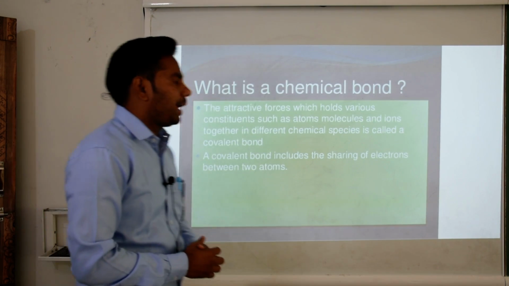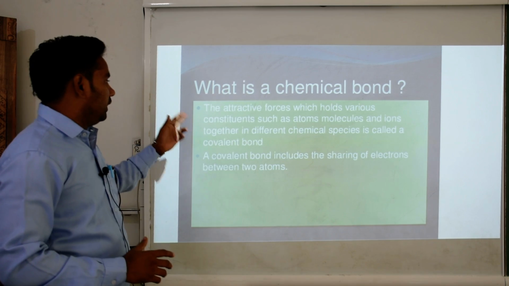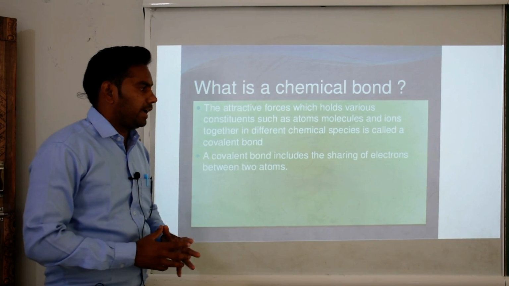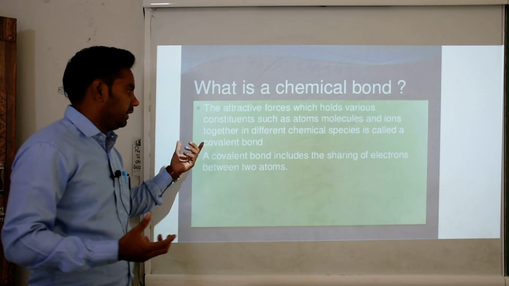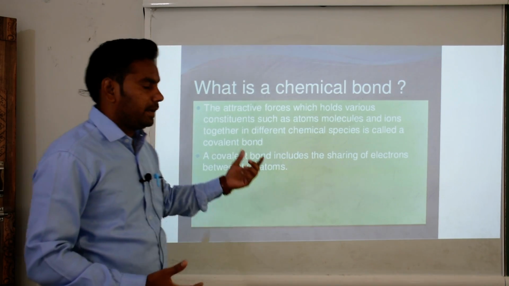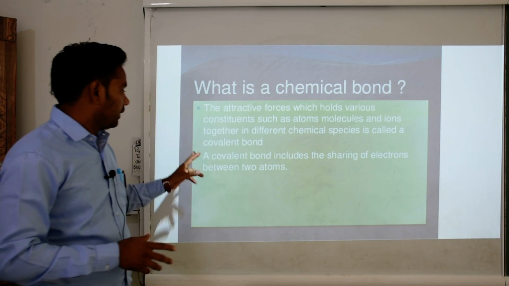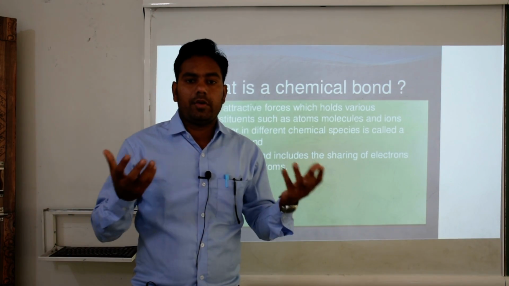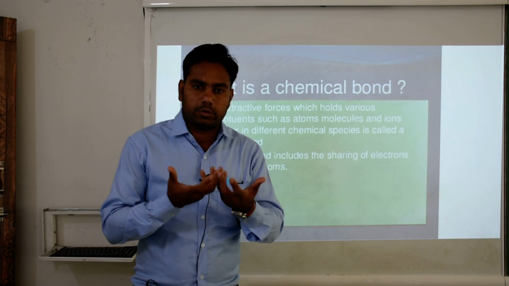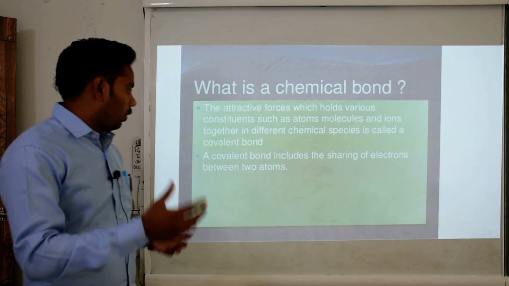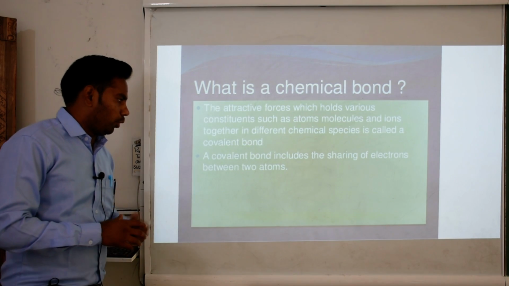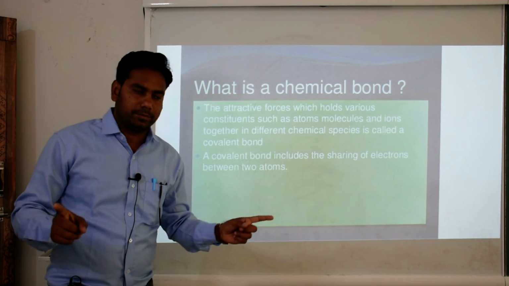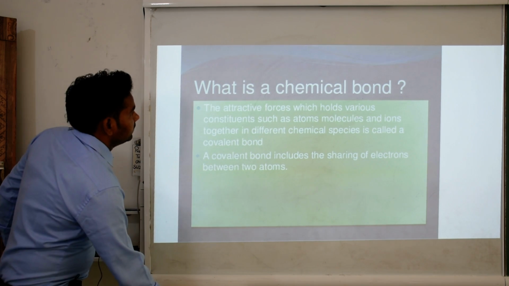First, what is a chemical bond? Okay, the attraction force which holds various constituents such as atoms, molecules and ions together in different chemical species is called a chemical bond. Okay, already I cleared this to you. A covalent bond means sharing of electrons. So the covalent bond is formed, including the sharing of electrons between two atoms. Okay. Then next,